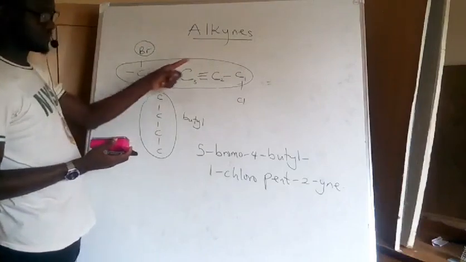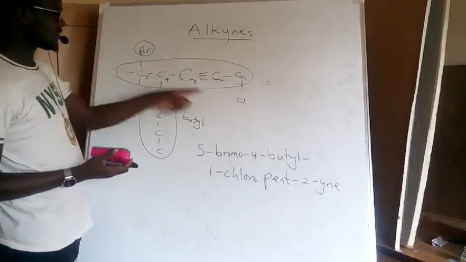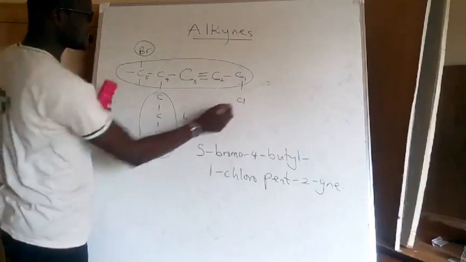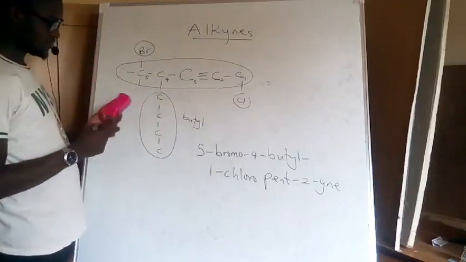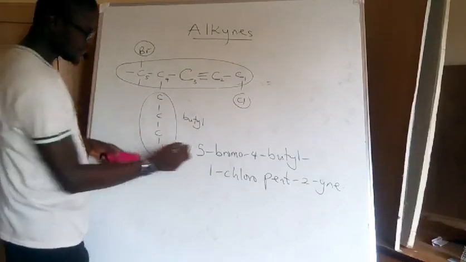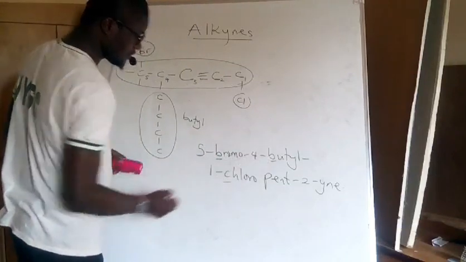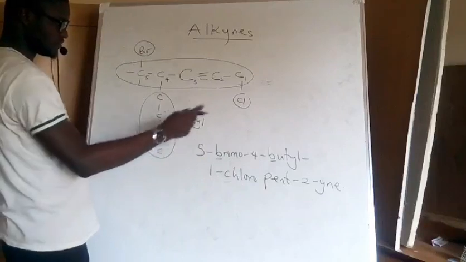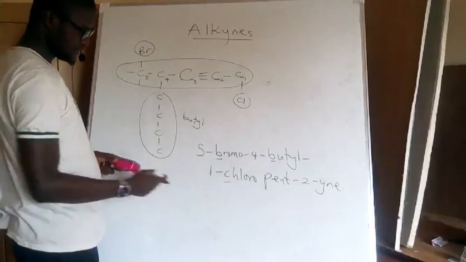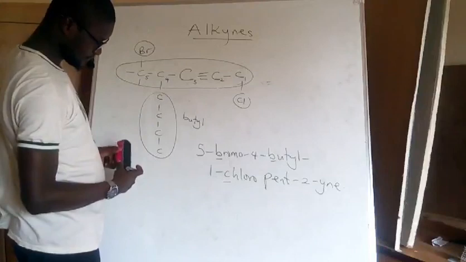When we have a multi-branch compound, we must always consider the position of the substituent groups in order to name it accurately. And while naming, we must follow alphabetical order. We have bromine, we have butyl, we have chlorine.